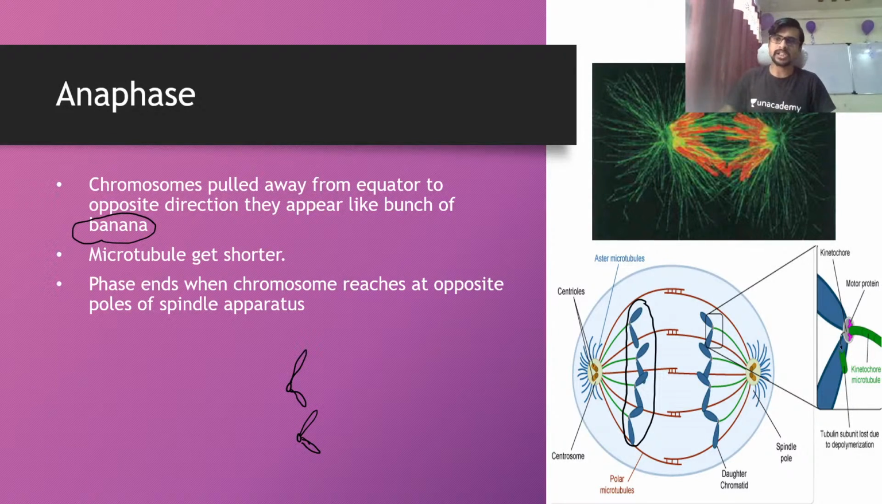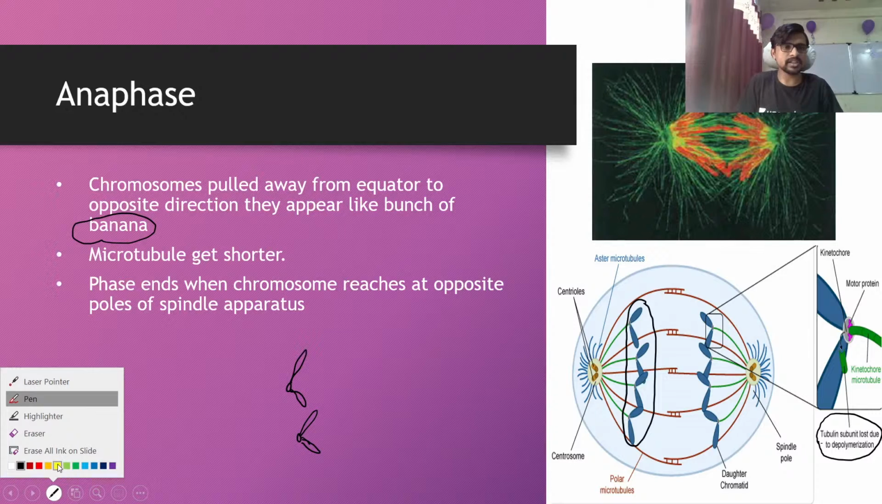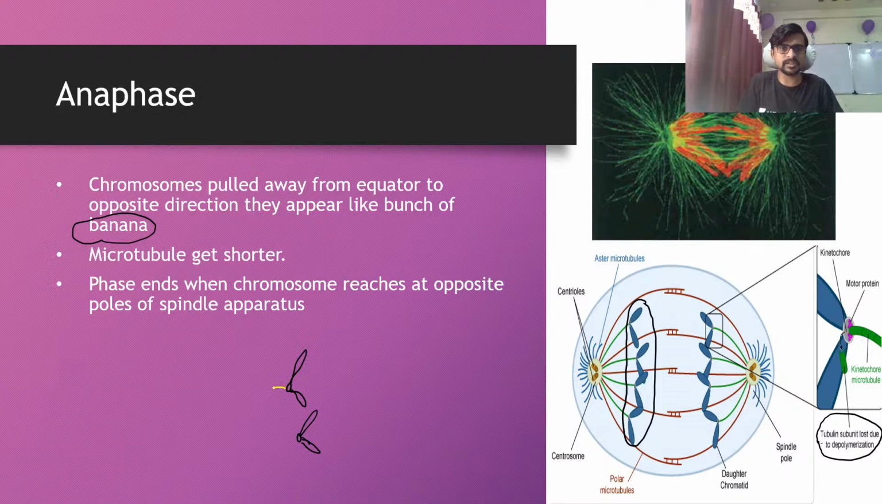In this structure, the very right side shows the kinetochore microtubule, or you can say the motor proteins. One more thing is the tubulin subunit. At this point you can see the tubulin subunit lost due to depolymerization. What happened actually, guys? The structure is made up of tubulin protein, like this.